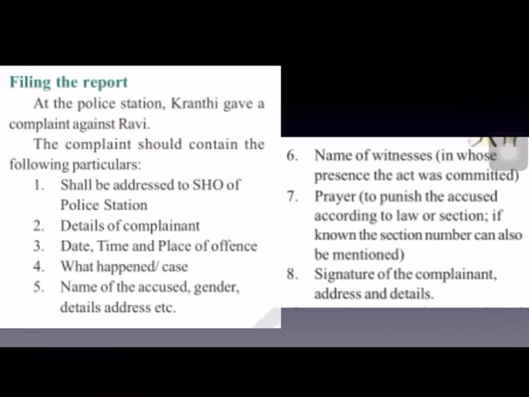What happened, the details of the case must be given there, and name of the accused, and gender details and the address of the accused also must be given. Name of the witnesses who were present at the time of the crime, their address also must be given, and a request to punish the accused according to law or section, if we know we can mention it, and signature of the complainant, and address and full details must be given in the complaint.